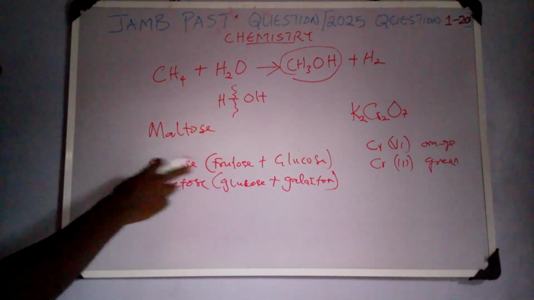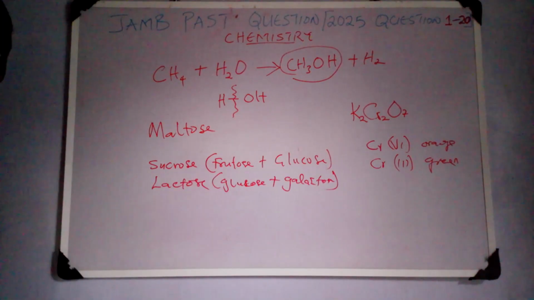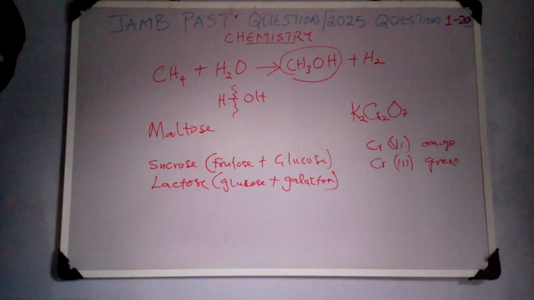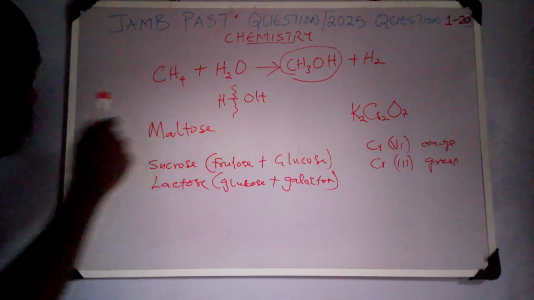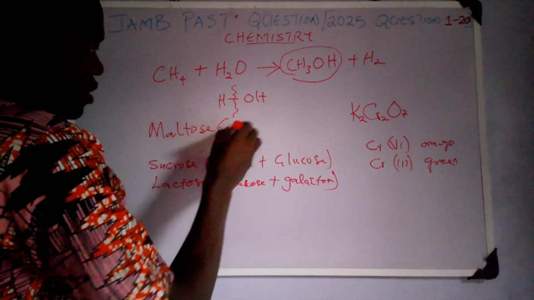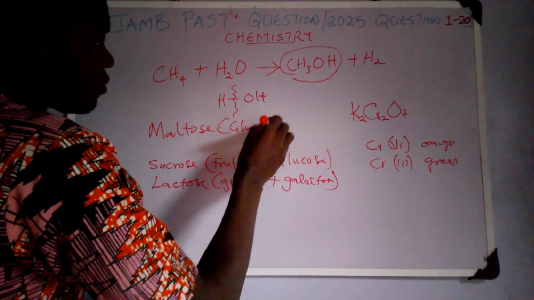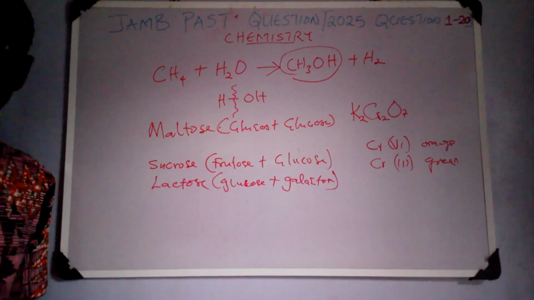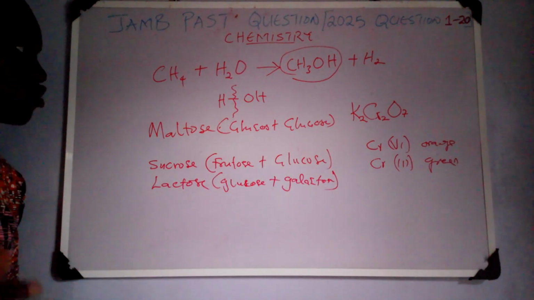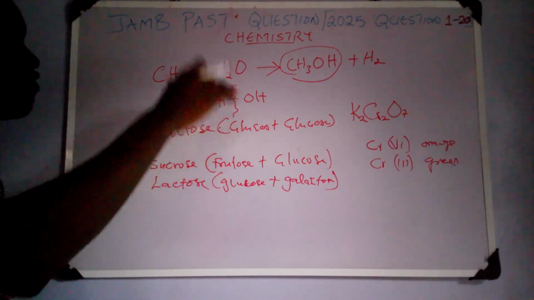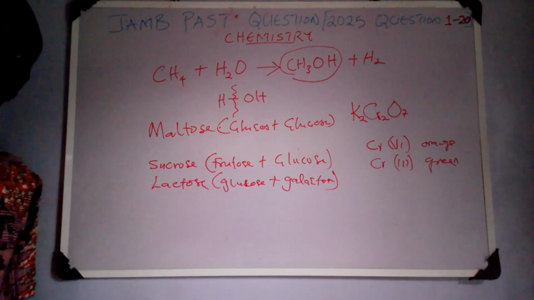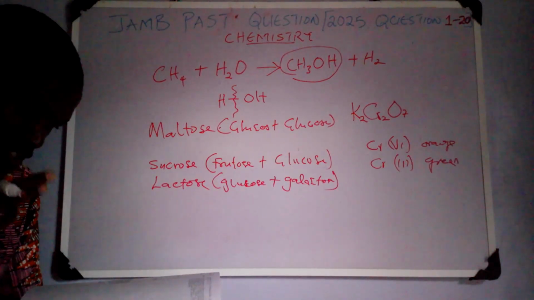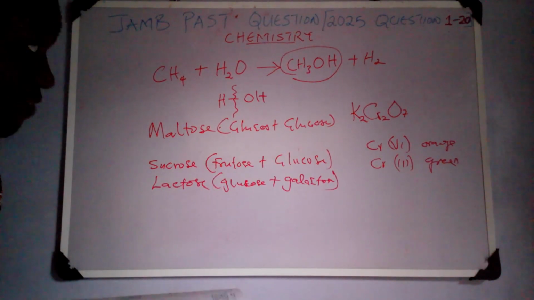So if it undergoes hydrolysis, normal table sugar, that's what we call sucrose, we have one fructose and one glucose. These two sugar units come together to form sucrose. Now, how about maltose? Maltose has glucose plus glucose. So this is what gives us maltose. So acid hydrolysis of maltose will yield two molecules of glucose. So that's that about question 7. I need to be very fast so that we can save time.